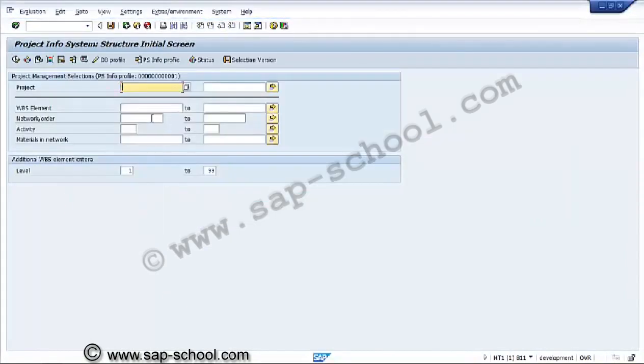So this is CN41. Here we go again with the same project, because in this project we have done almost everything: the planning part, budgeting, costing part. So we'll use the same project and execute this report.